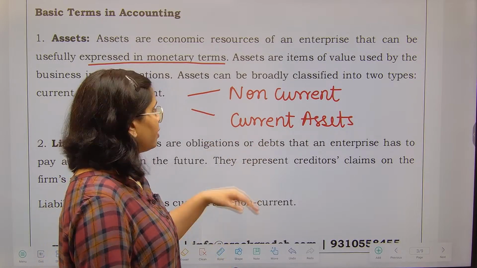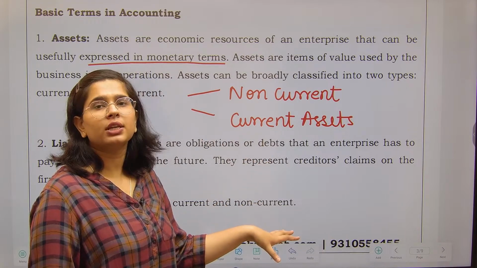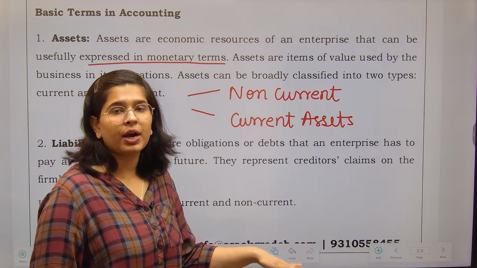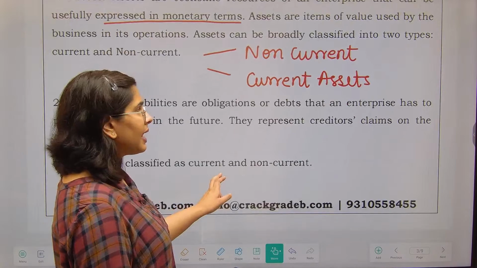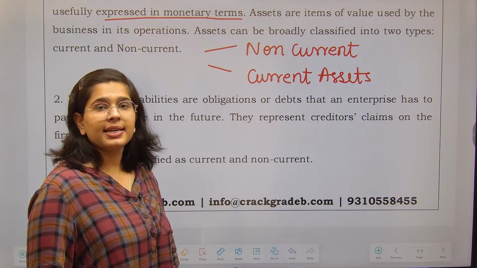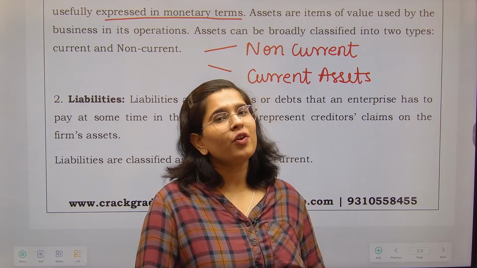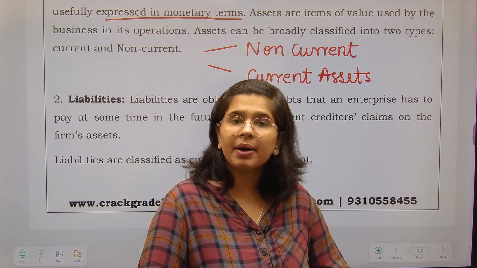ठीक है? There is too much bifurcation in the assets, but at this particular point I would like to discuss just this, because as we move forward we will understand many more things. Next is the liabilities. Obviously assets आई हैं. If you have assets in your business, then from somewhere they might have come. Either you might have given the money.